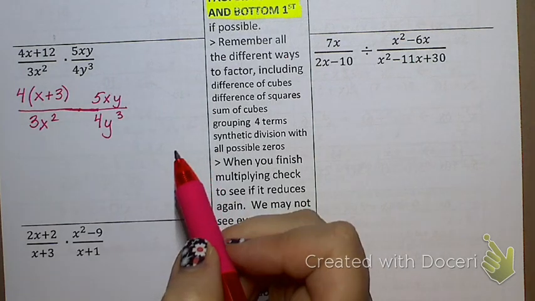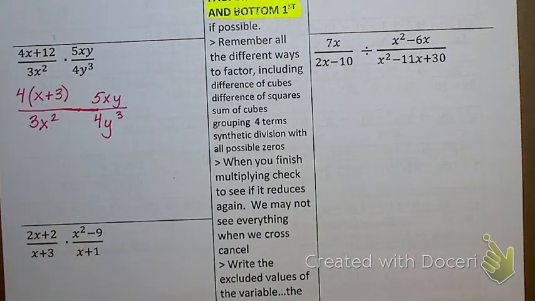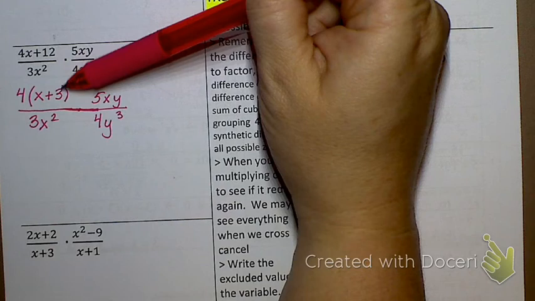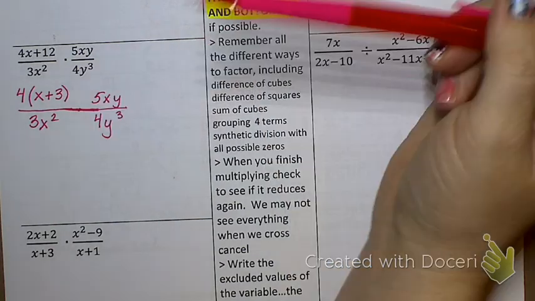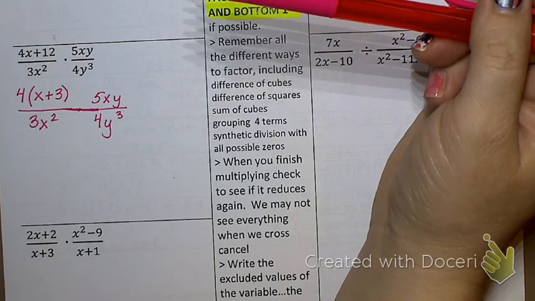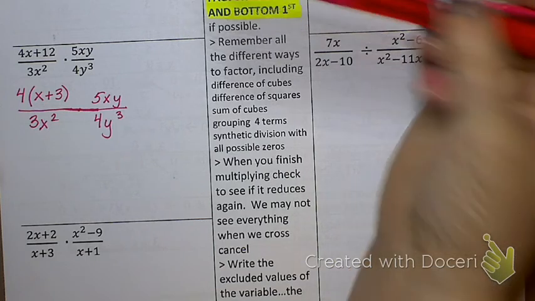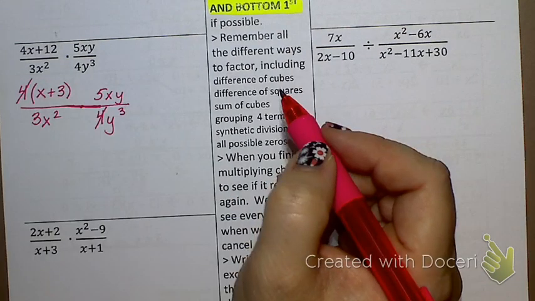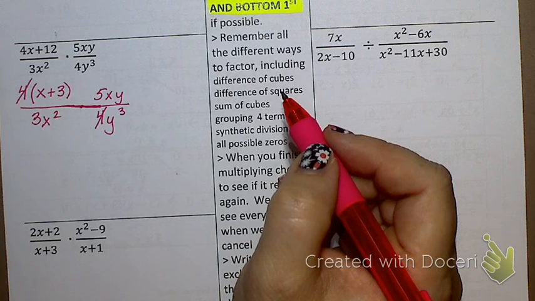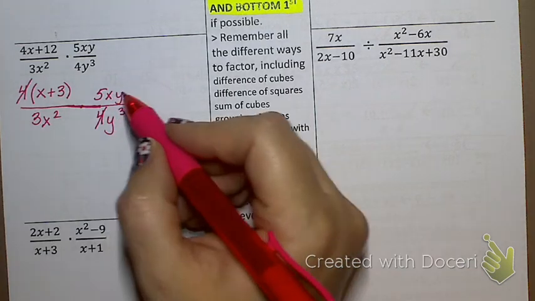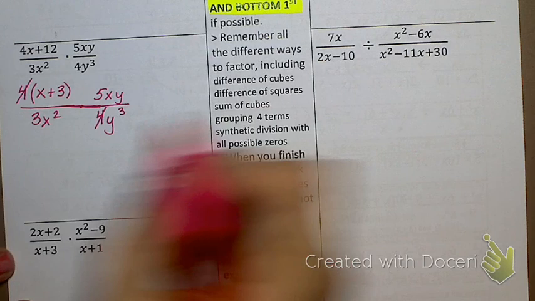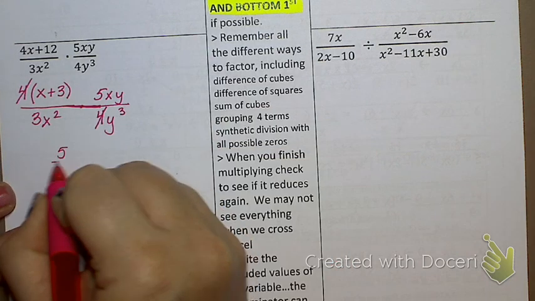Now, rules for canceling. You cannot cancel something in parentheses with something not in parentheses. You can only cancel parentheses with other parentheses that match them exactly, or not in parentheses with not in parentheses. All right? So I see a 4 that's not in parentheses. I'm going to cancel that with this 4 that's not in parentheses. Do you see any other numbers not in parentheses that I can cancel? I see a 5 and a 3, but they don't reduce it or cancel it at all, right? So I'm going to say 5 is still on the top. There's nothing I can do with that guy. 3 is still on the bottom.